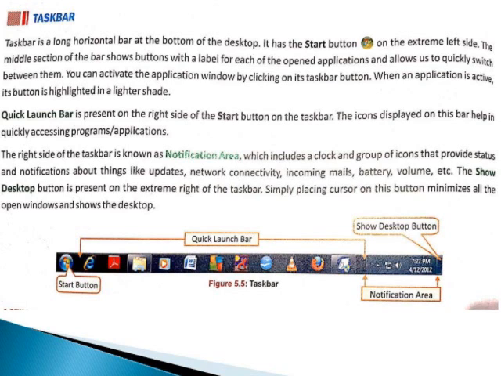The right side of the taskbar is known as the notification area, which includes a clock and a group of icons that provide status and notification about things like updates, network connectivity, incoming mails, battery, volume, etc. The Show Desktop button is present on the extreme right of the taskbar. Simply placing the cursor on this button minimizes all the open windows and shows the desktop.